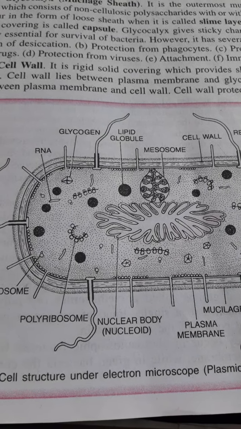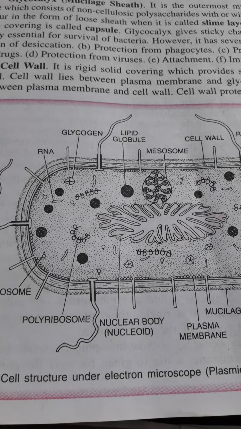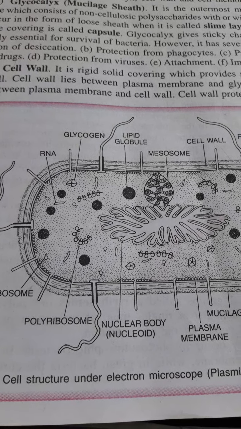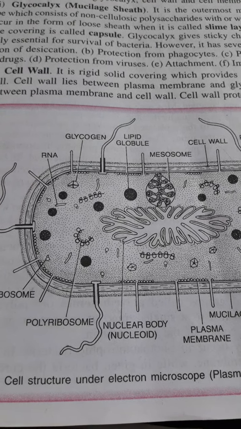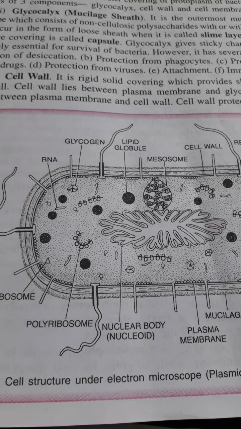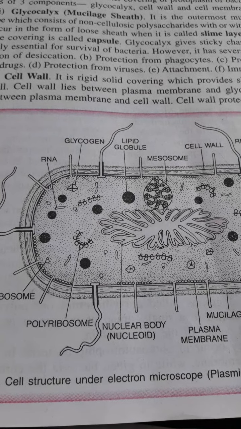Then their respiration may be either aerobic or anaerobic. Nutrition may be autotrophic or heterotrophic. Then these organisms play a very important role in nitrogen fixation, which we will discuss later on. Okay, so basically these are the main characteristics of the prokaryotic organisms.